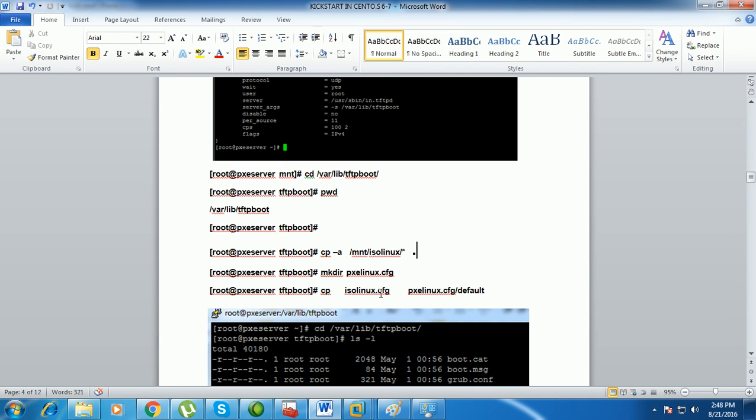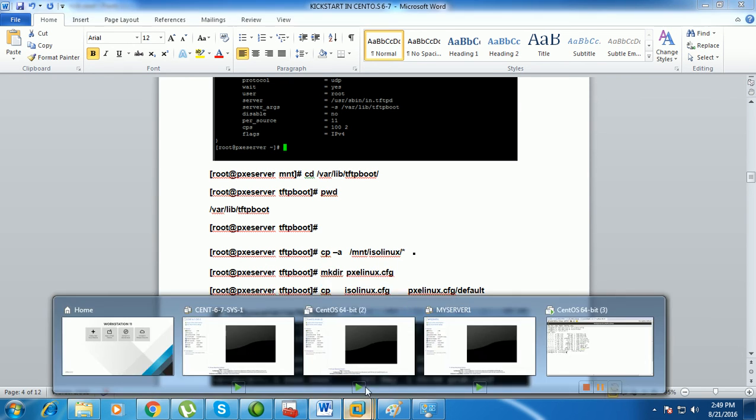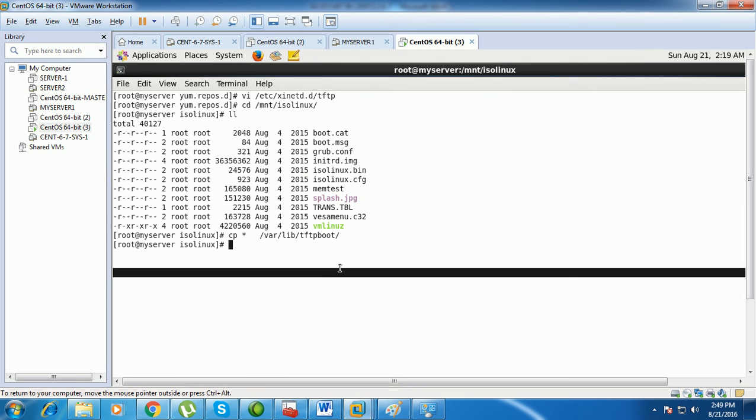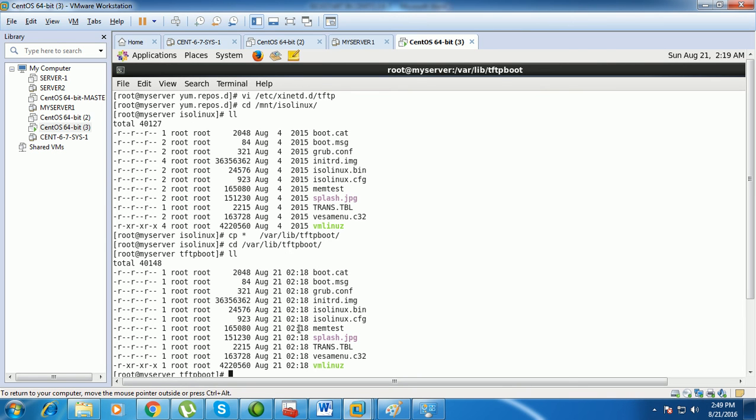So where is this default file? First of all, you need to create a directory called pxelinux.cfg under tftp boot. cd to the var lib directory and tftp boot. So we need to create one directory here.